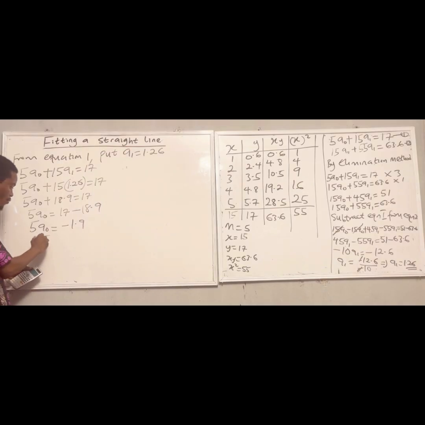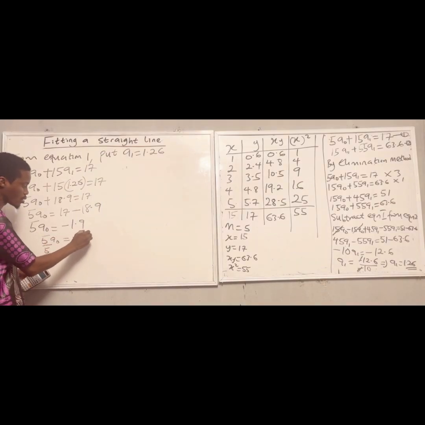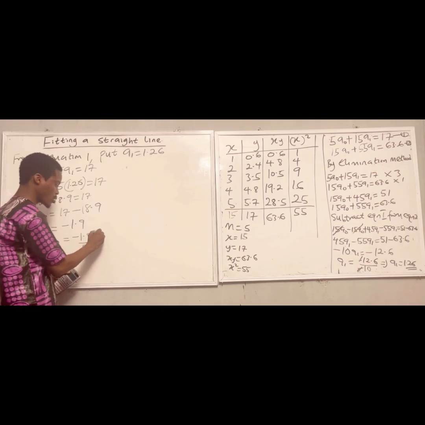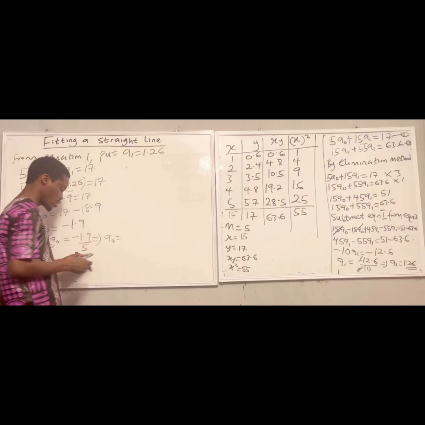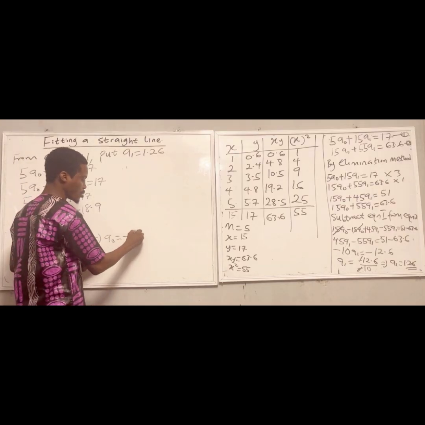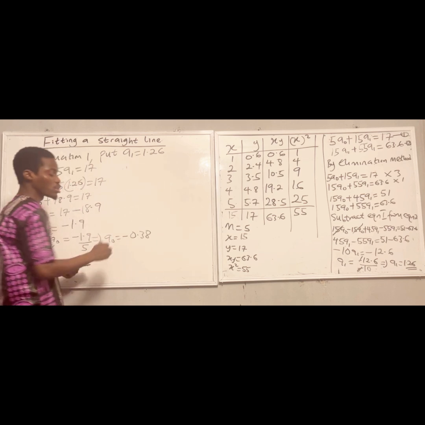Since I want to get my value for a0, I have to divide both sides by 5. So 5a0 over 5 is equal to minus 1.9 over 5. The 5s cancel, so a0 is equal to minus 0.38. I've gotten my a0.